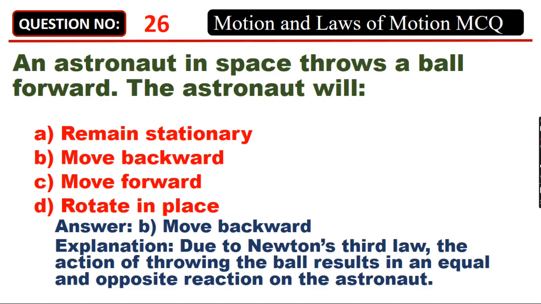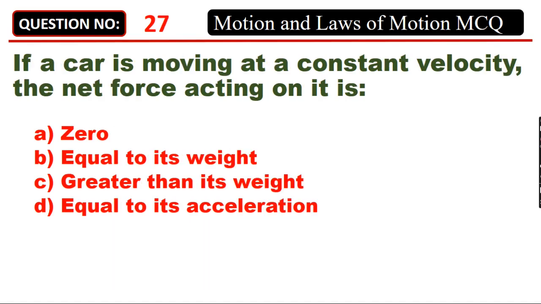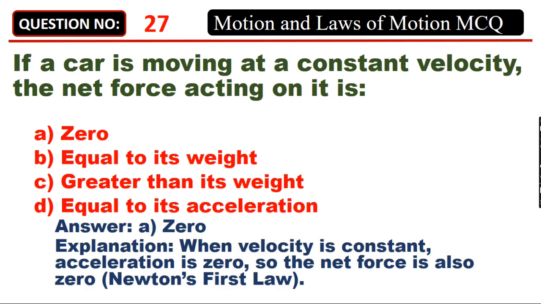If a car is moving at a constant velocity, the net force acting on it is A. 0, B. Equal to its weight, C. Greater than its weight, D. Equal to its acceleration. Answer: A. 0. When velocity is constant, acceleration is 0, so the net force is also 0, Newton's first law.